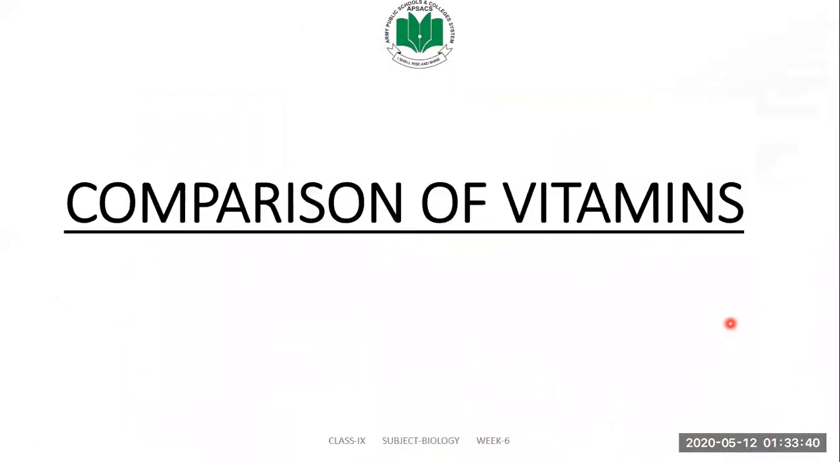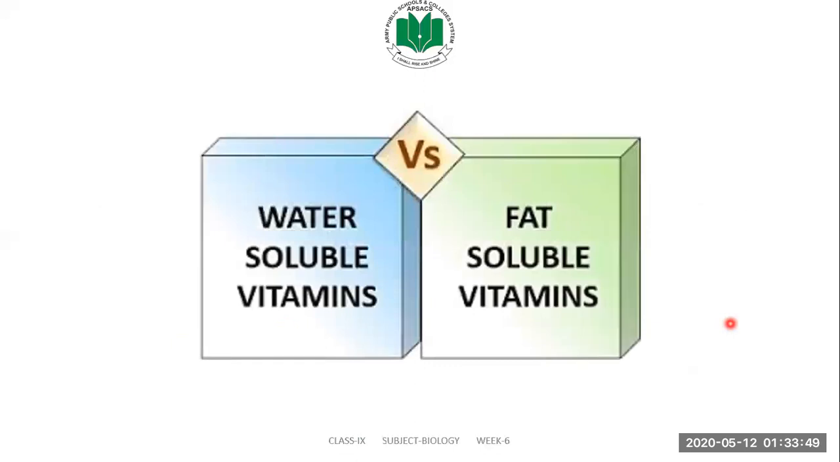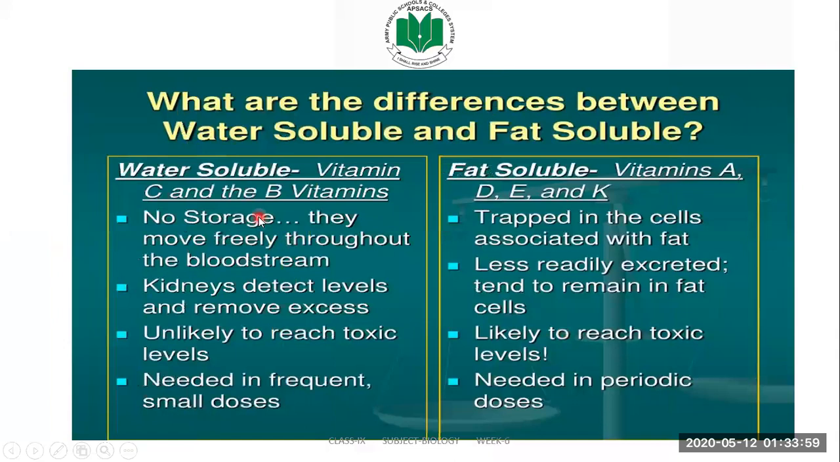So that was all about vitamin C, and we have completed our topic here. But one part is remaining, which is the comparison of vitamins. As we have studied in our previous lesson, vitamins are of two types: either water soluble vitamins or fat soluble vitamins. So let us compare these two.